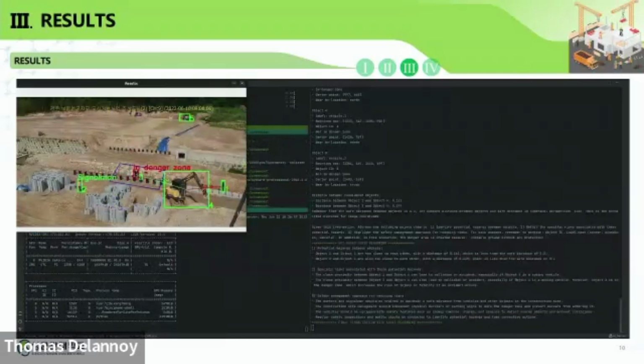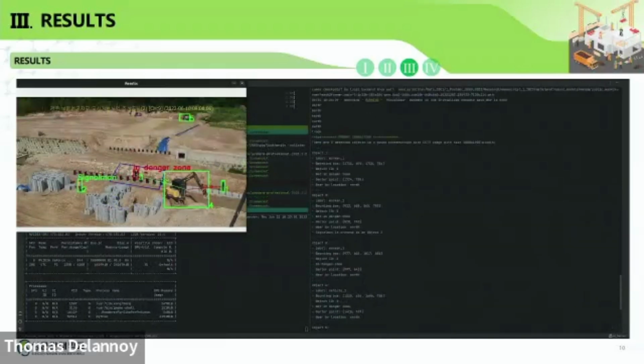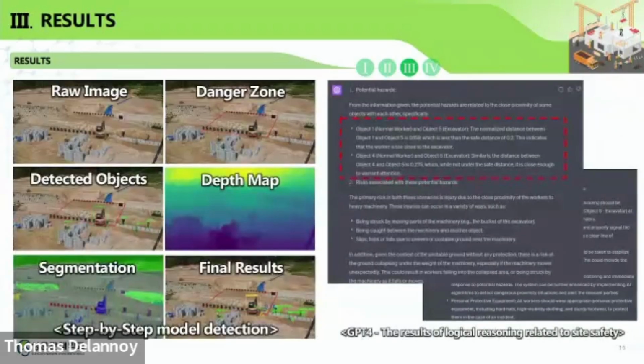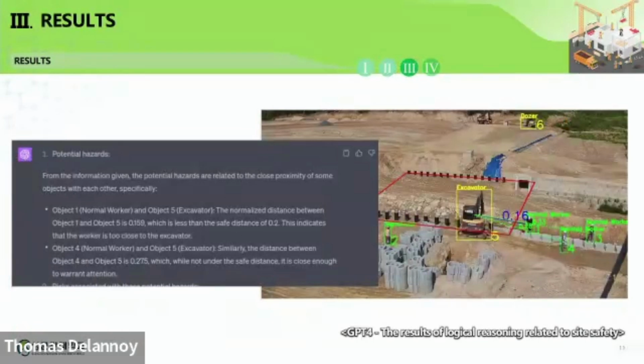So finally, ChatGPT gives the result. I will show you in detail on the next slide. This is what we use. The left part is the vision models we use, and the right part is the GPT model's output. We also set danger zone detection, depth estimation, and segmentation. We make the input for GPT with a prompt, and the GPT model gets the prompt and infers. In the next slide I will zoom in on the result.